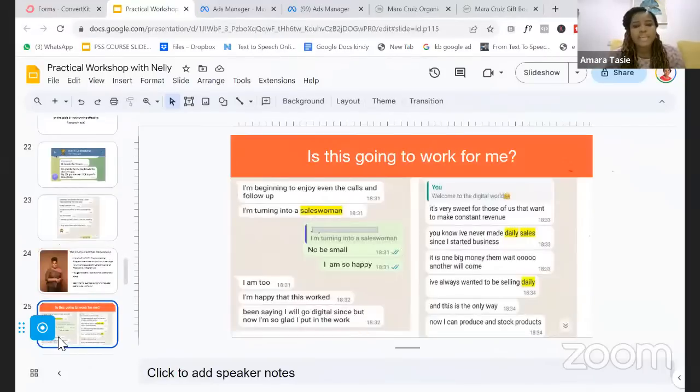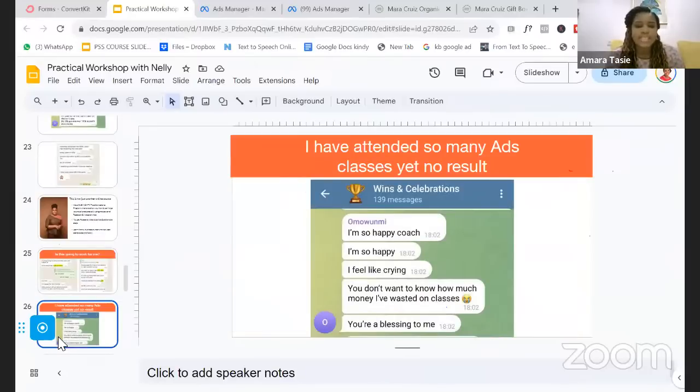All right, so for people saying, will this work for me? As you can see, I have a lot of students across different sectors, whether you're in food, furniture, or fashion. So far you're selling physical products, then the Ads Bootcamp will work for you. And remember that we are covering both Facebook ads and Instagram ads, not just Facebook ads.